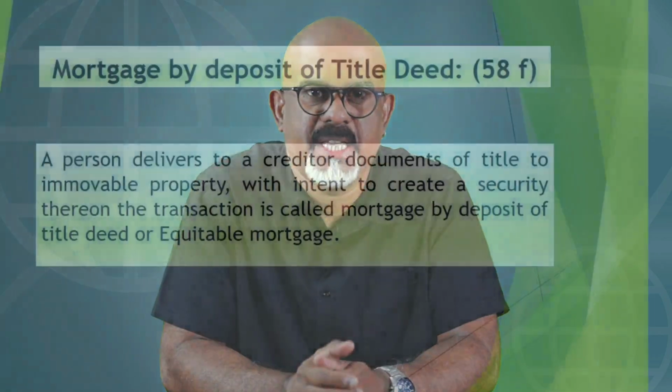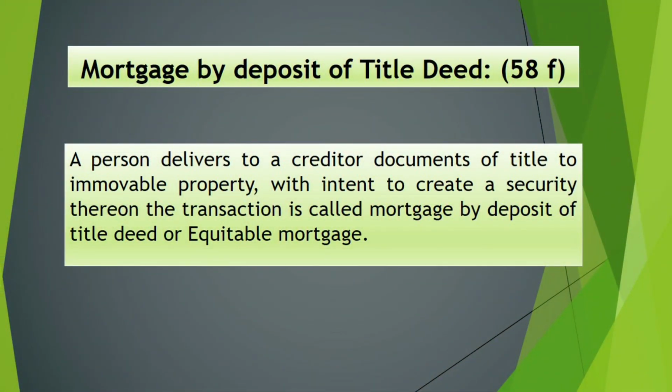Now we will discuss the fifth and most important mortgage, mortgage by deposit of title deed or equitable mortgage, EM. This is the most widely used form of mortgage. Most of the banks and financial institutions use this because it is very convenient to execute and very low cost. A mortgage deed is not at all required. In all other forms, the mortgage deed is required and the mortgage deed has to be registered. In this form, registration is not required. Only MOD, Memorandum of Deposit of Title Deed, just to record whatever documents are deposited.